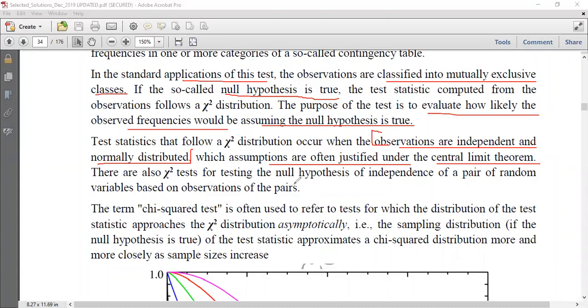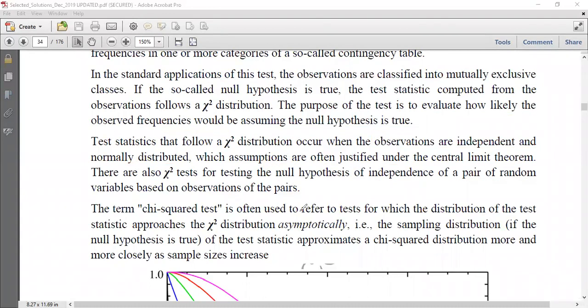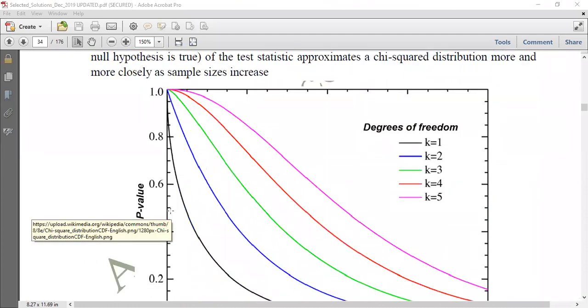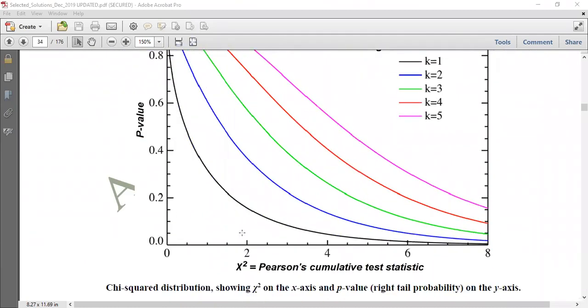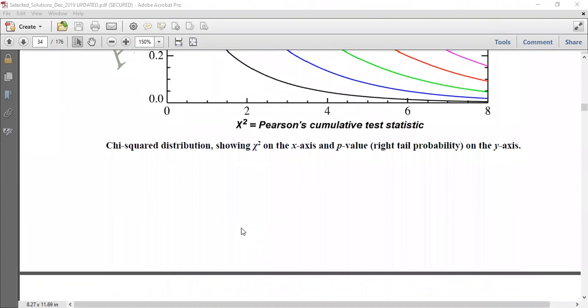So there are also chi-square tests for testing the null hypothesis of independence of a pair of random variables, as I saw with independent assortment, right? Then the term chi-square is often referred to as a test for which the distribution of the test statistic approaches the chi-square distribution asymptotically, which is true for the sampling distribution if the hypothesis is true, and the statistic approximates the chi-square distribution, right? So we can see the pattern of the chi-square distribution. You can see that for 1 degree of freedom, the p-values have been given, right?